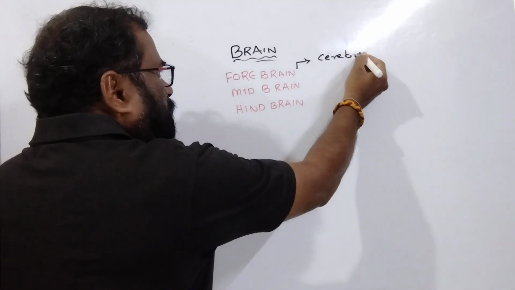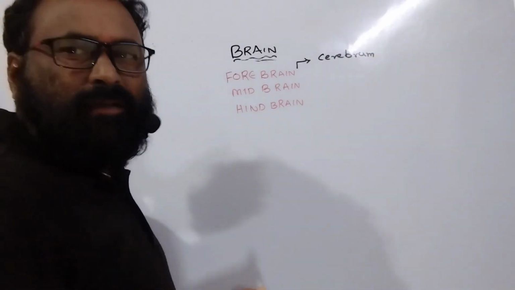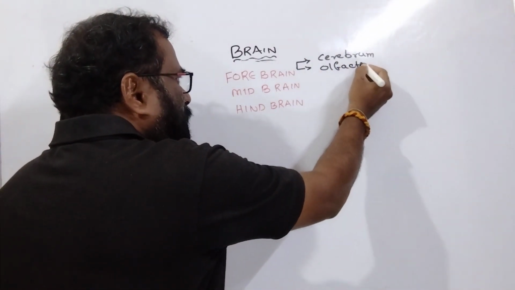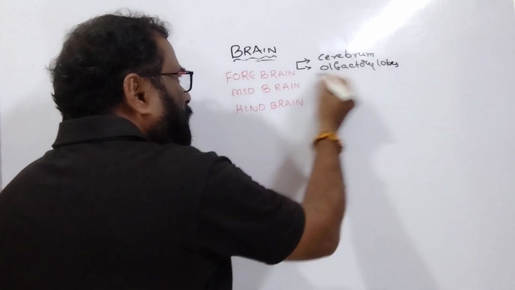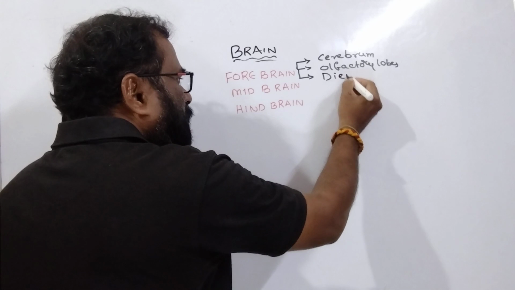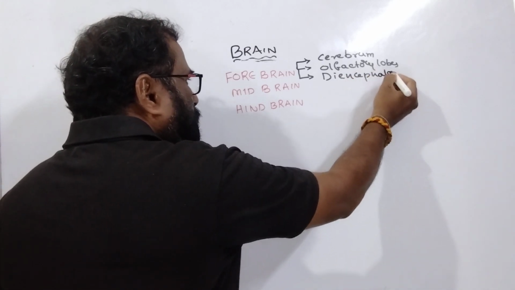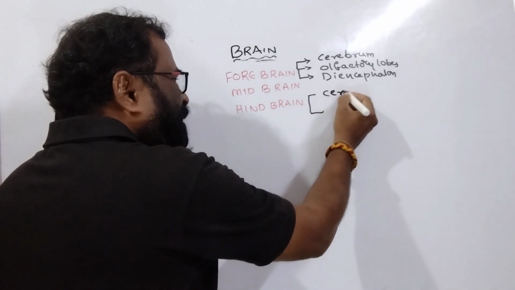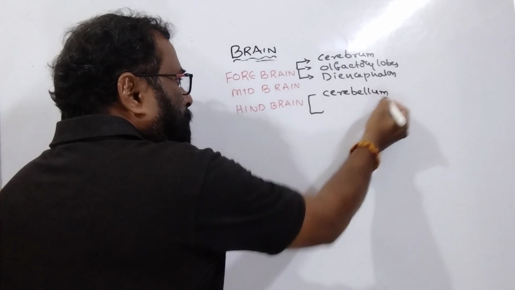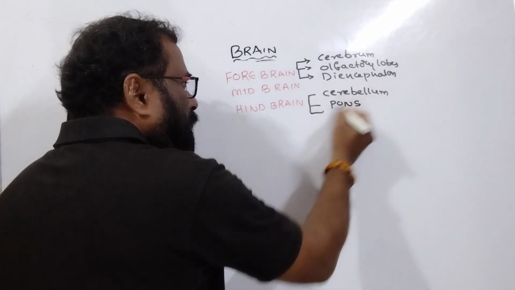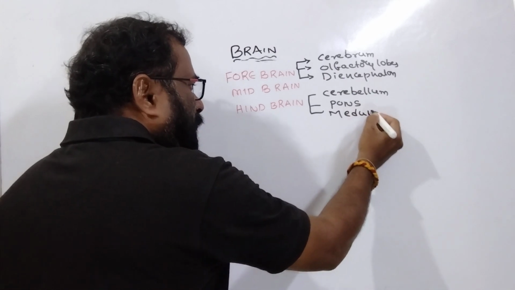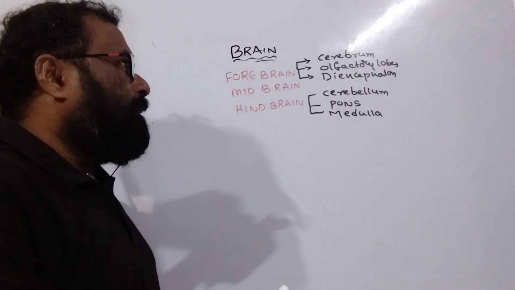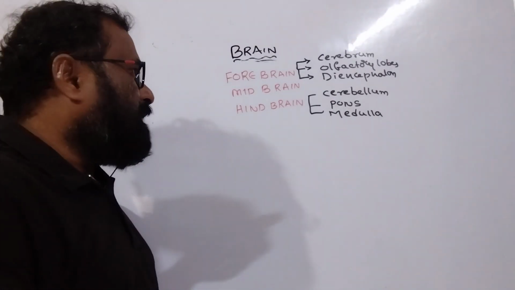The forebrain constitutes the cerebrum, olfactory lobes, and diencephalon.